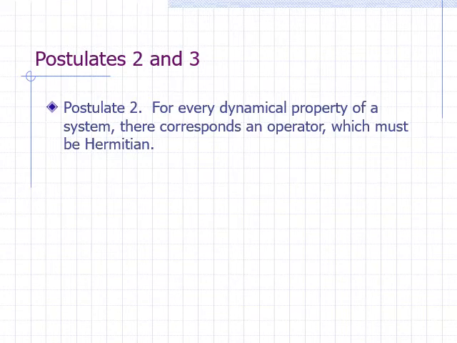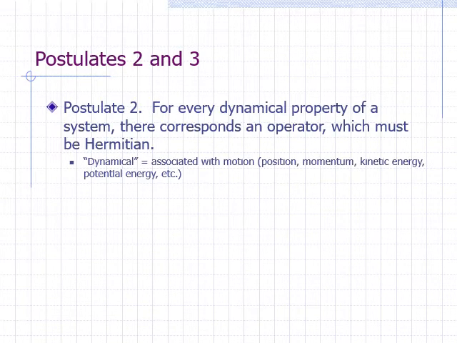must be Hermitian. What do we mean by dynamical properties? These are properties associated with the motion of particles in the system. So things like position of the particles, their momenta, kinetic energy, potential energy, and others. Why do we insist that the operator for a property be Hermitian?